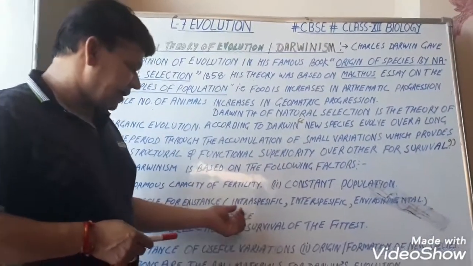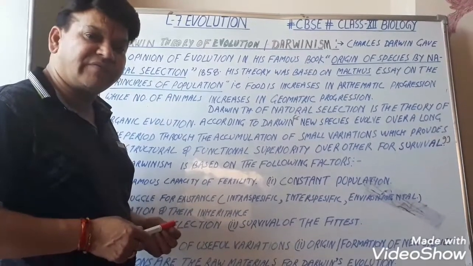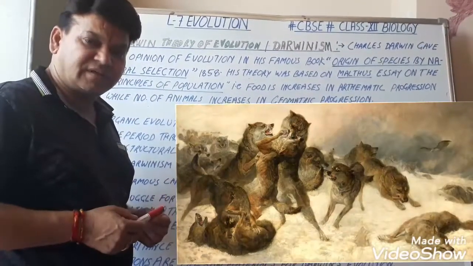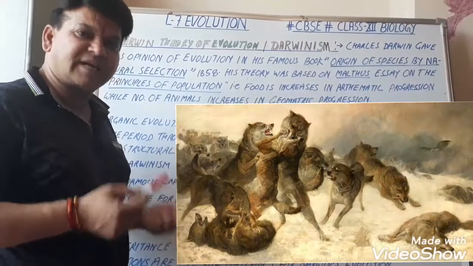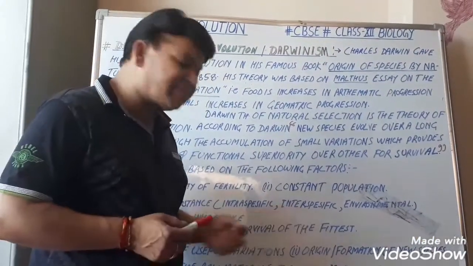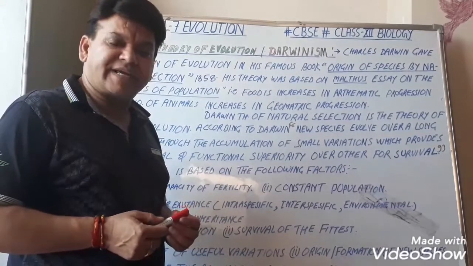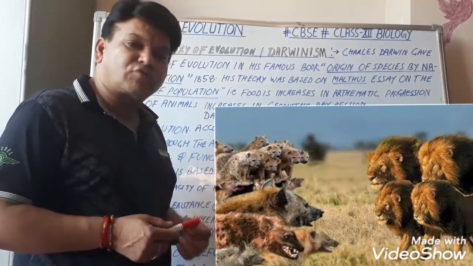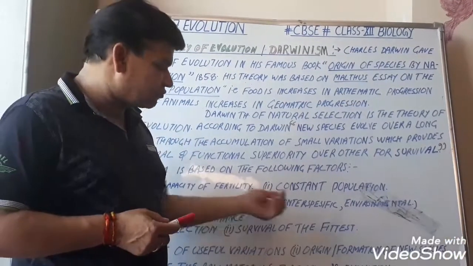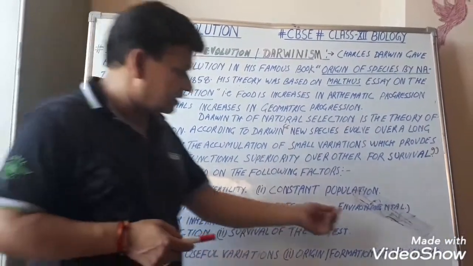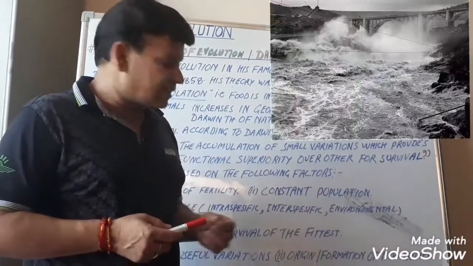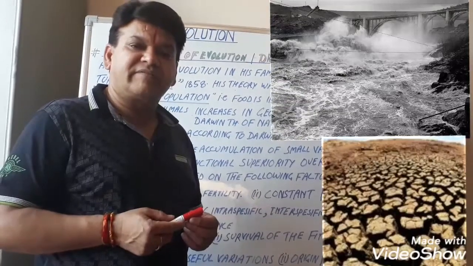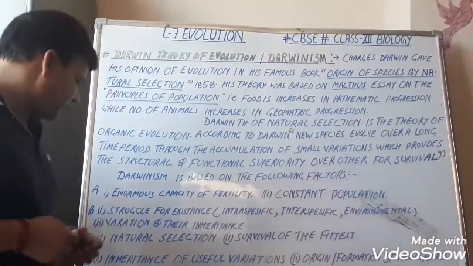Intraspecific struggle, in which struggle takes place between the members of the same species for food, space and mating. Interspecific struggle, that is, struggle between members of 2 different species for food and space. Environmental struggle, which includes drought and floods, etc.